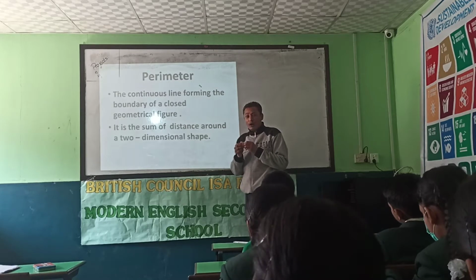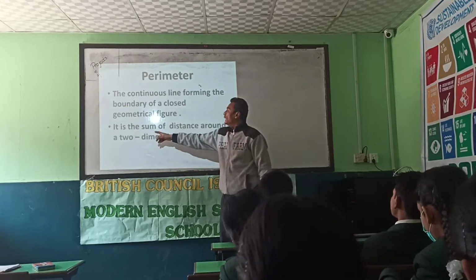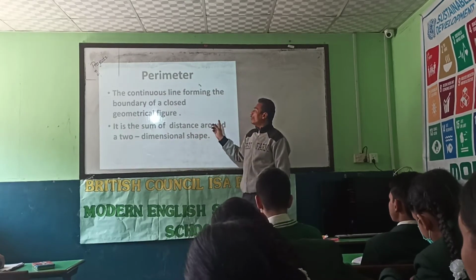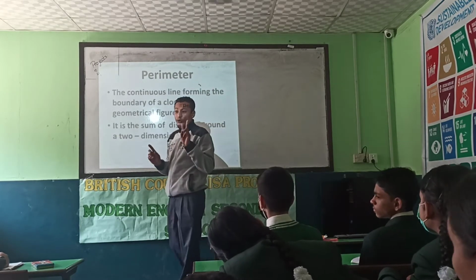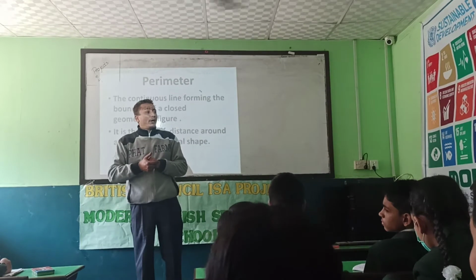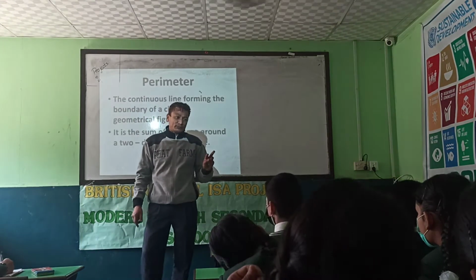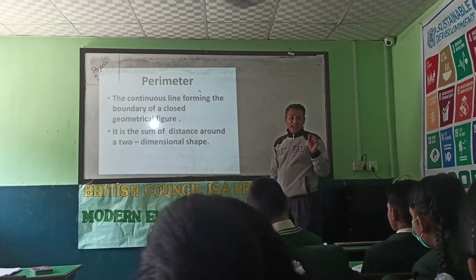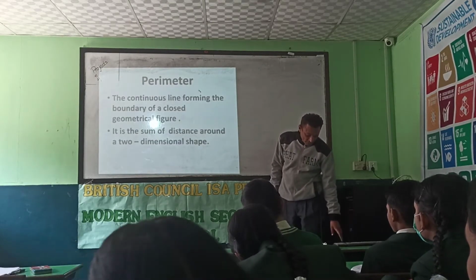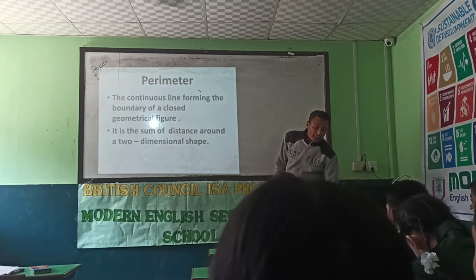If we add them all, we will get the perimeter. It is the sum of the distance around a two-dimensional shape, 2D shapes. We can find the perimeter of any 2D shapes, objects or things which have length and breadth. Let's see another slide.